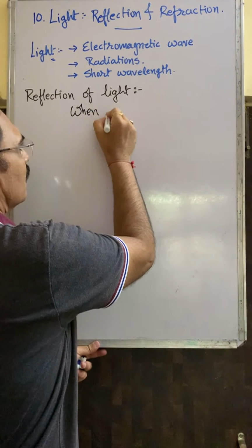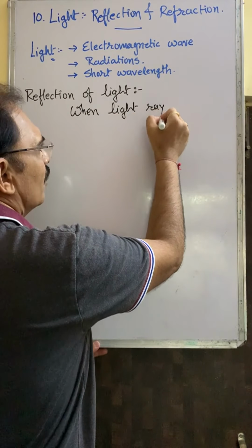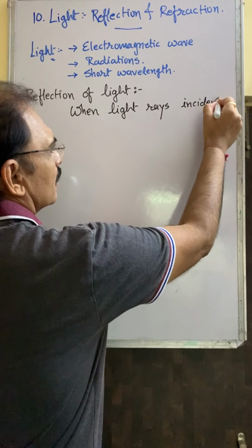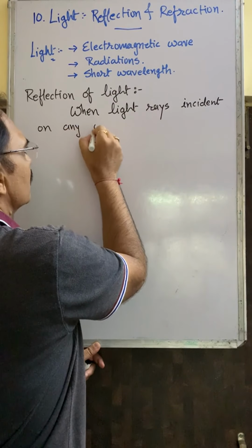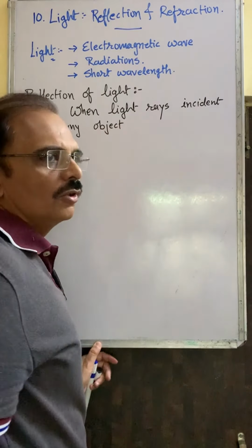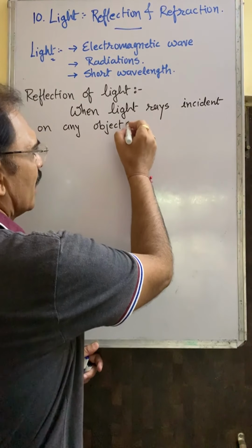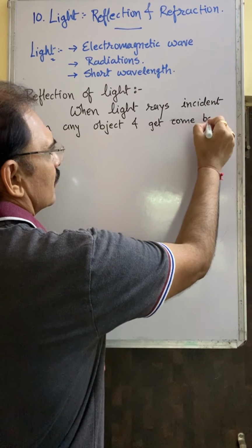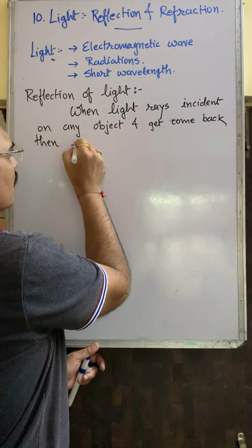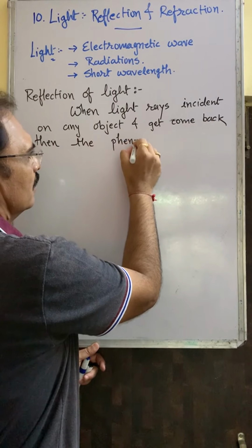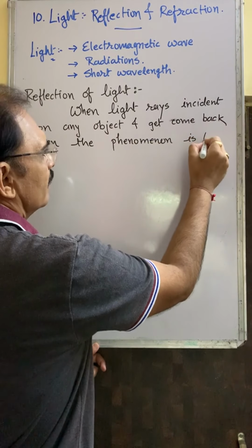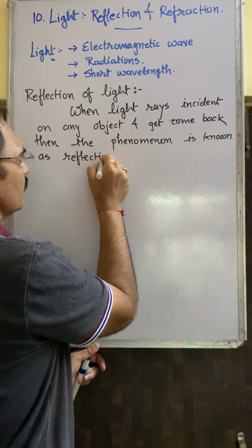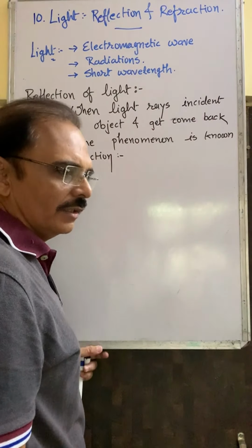When light rays, only one ray or rays, whatever you say, are incident on any object, whether it is smooth or rough, and come back, then the phenomenon, remember the word phenomenon, is known as reflection. Reflection of light. Is it okay?